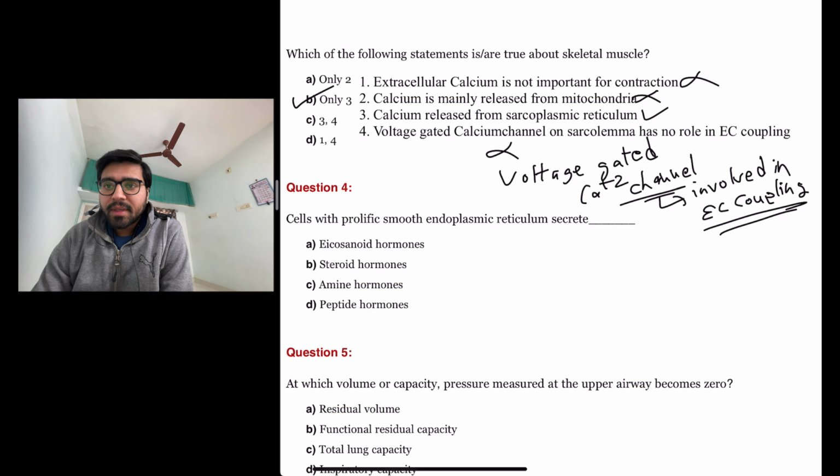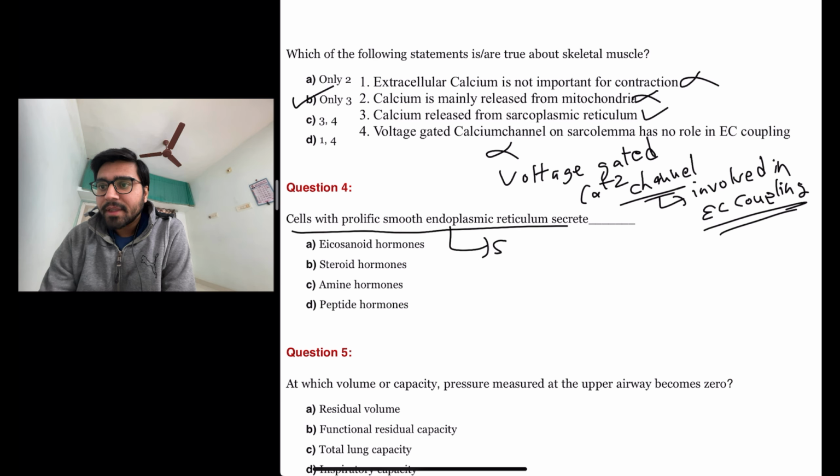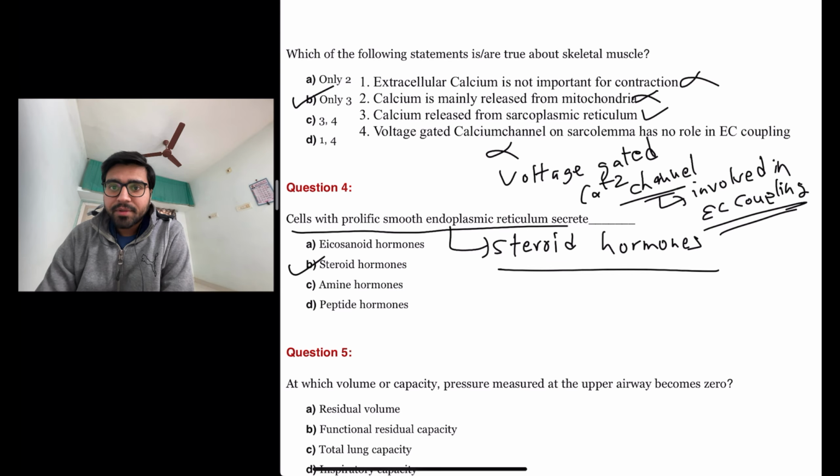The next question is, cells with prolific smooth endoplasmic reticulum secrete. So this is a straightforward and simple question, because cells with prolific smooth endoplasmic reticulum will secrete steroid hormones. So the answer here is B, steroid hormones.